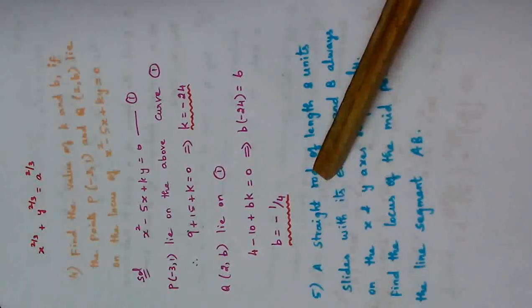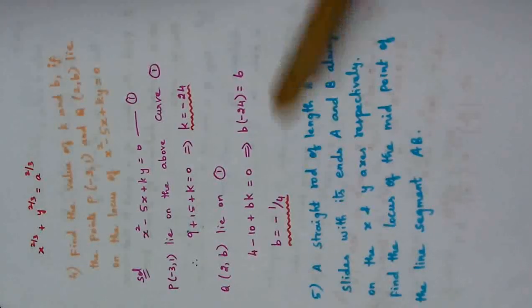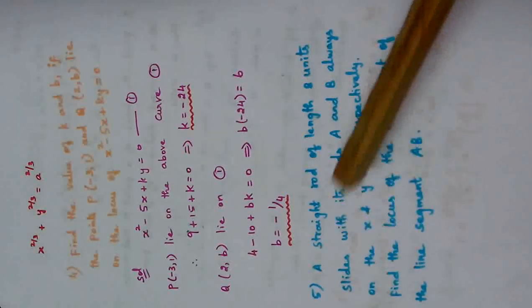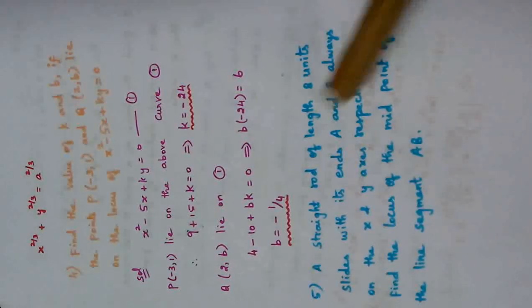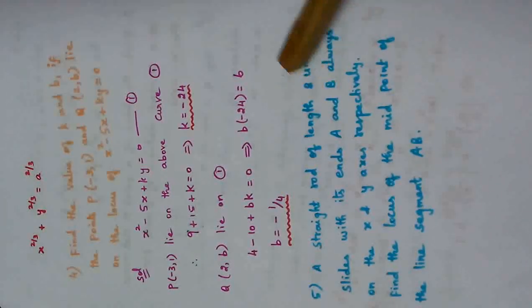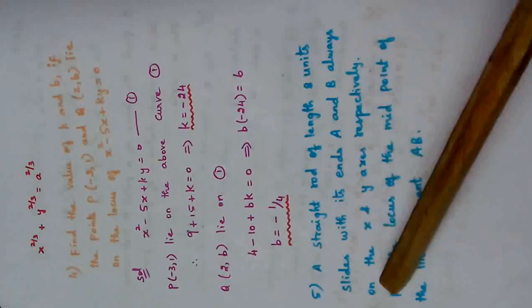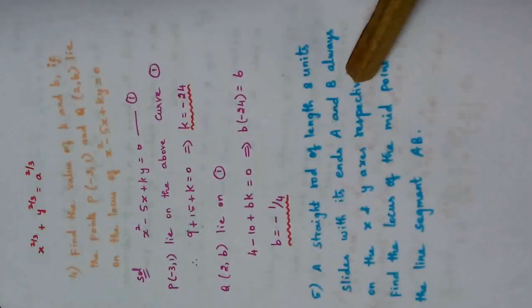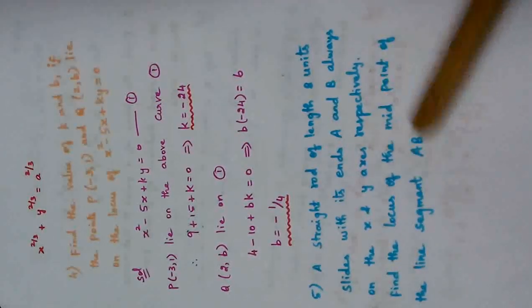So this is one end A, the other end is B. The rod length is 8 units. It slides such that the ends A and B are always on the x-axis and y-axis respectively. Now find the locus of the midpoint of the line segment AB.